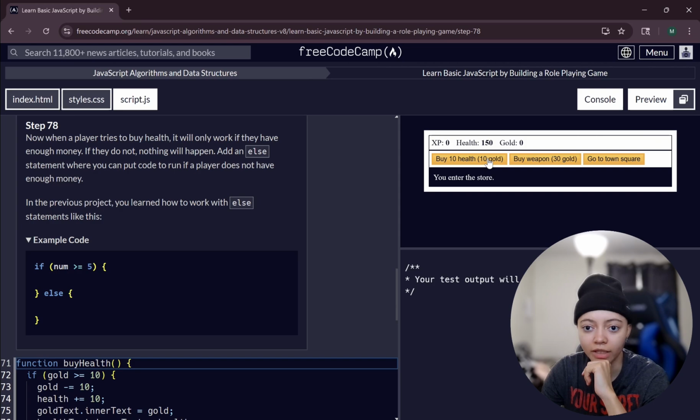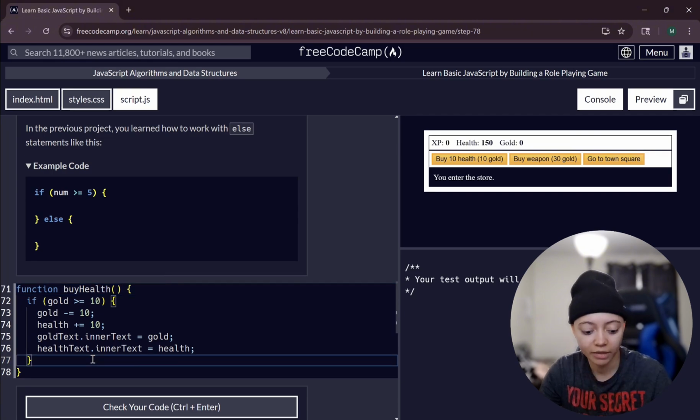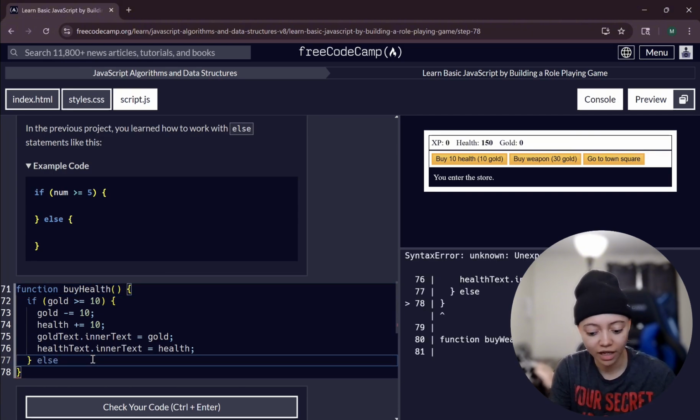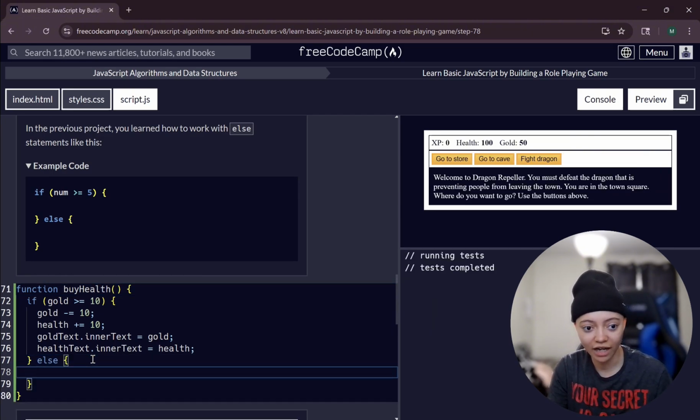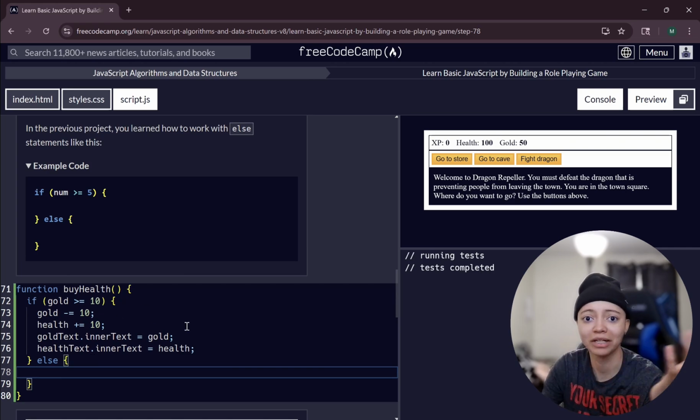We waste all our money. Oh wow, that's good. I can't buy nothing. Oh, they just want me to add an else statement? Okay. They must not have faith in me that I know how to write an else statement and not tell me what to write in it.